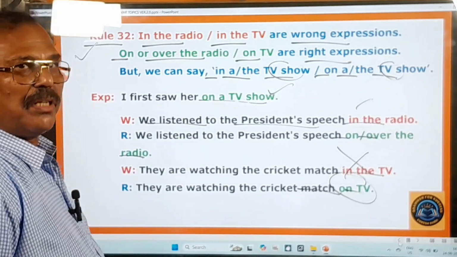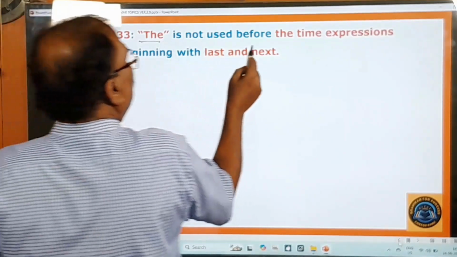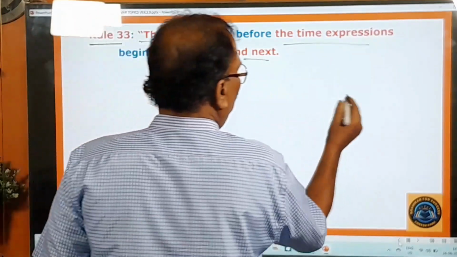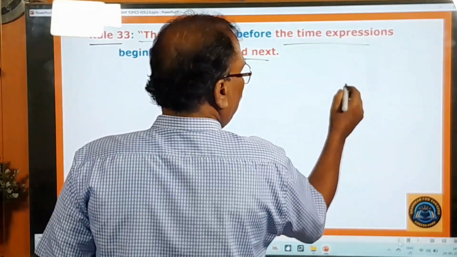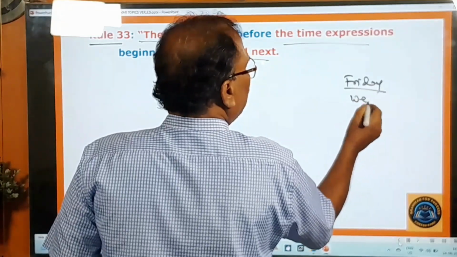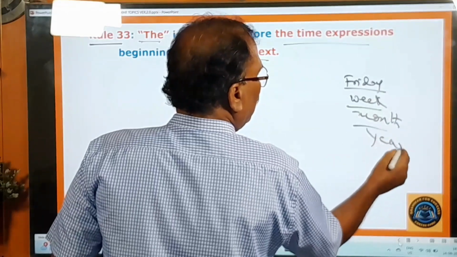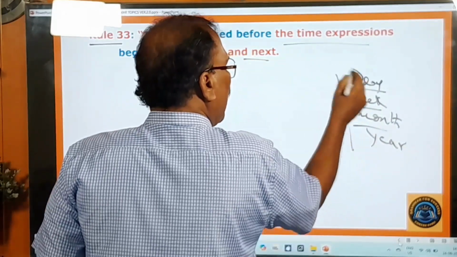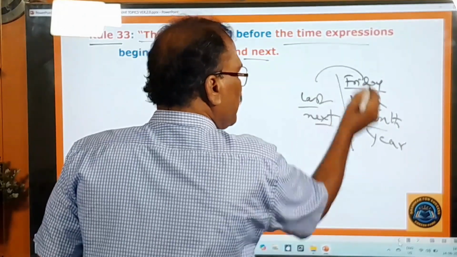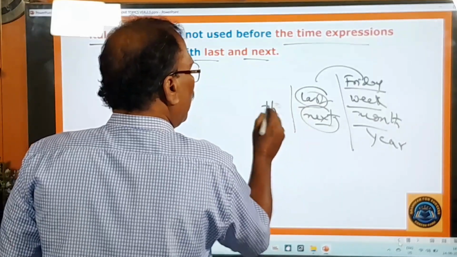Now you move on to other rules. And rule 33 is there. What is the 33rd rule? The is not used before the time expressions beginning with the last and the next. That means here you pay attention. Some time expressions are there. Friday is a time expression. Week is there. Month is there. And year is there. So these are all time expressions when they are preceded by last or next. When they are preceded by these two words, then you cannot use the.